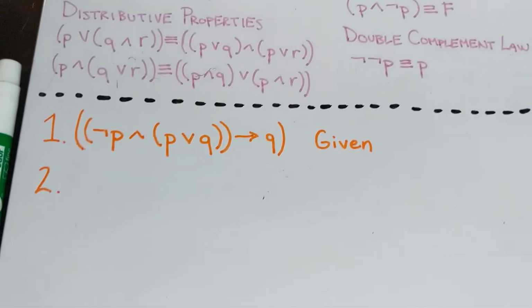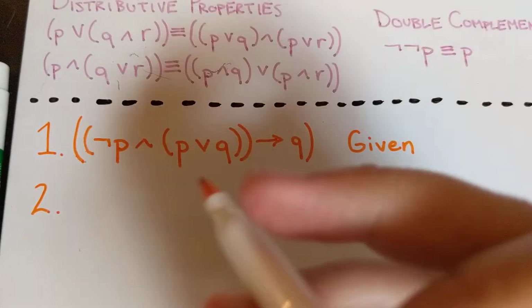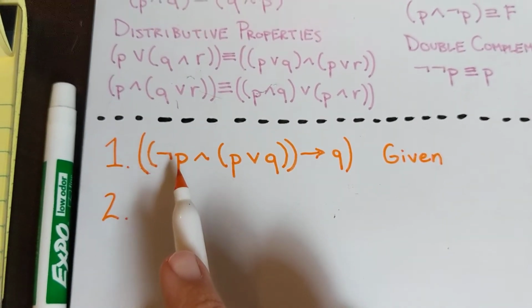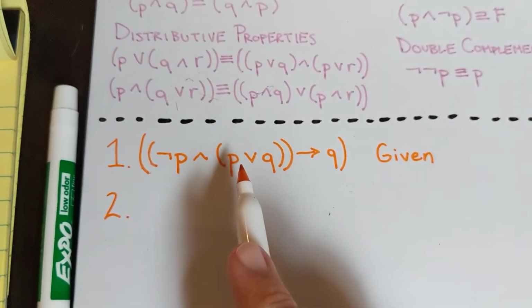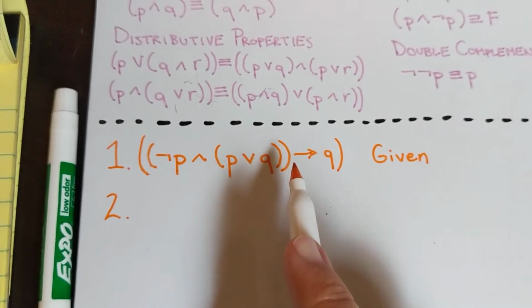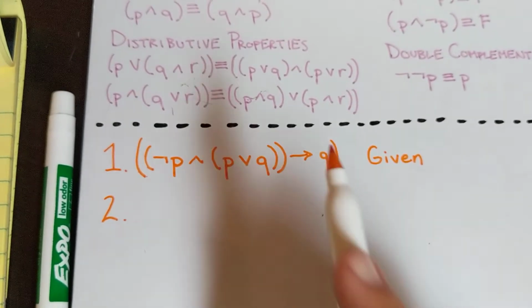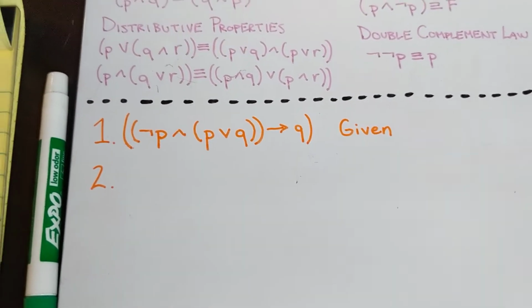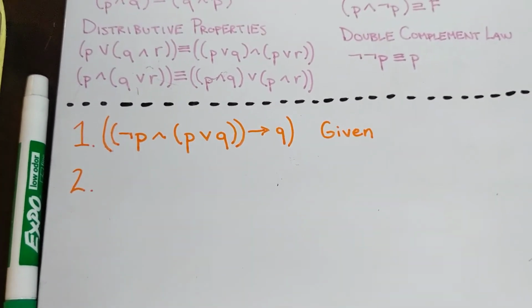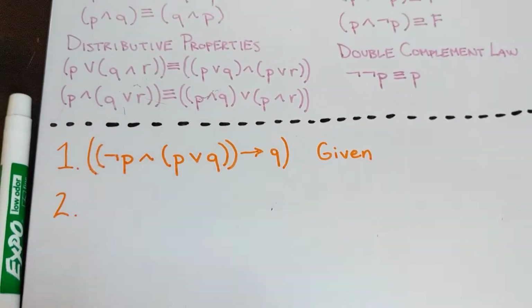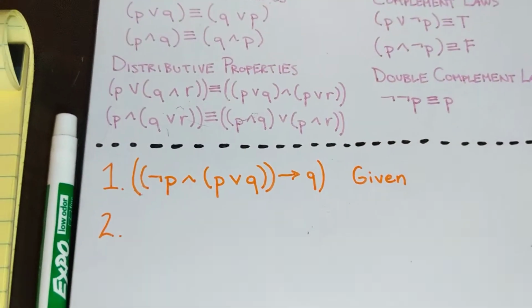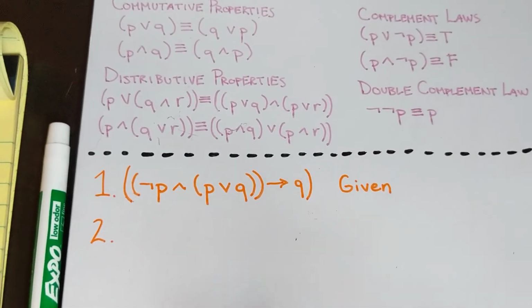All right, so here is our statement that we are going to prove is a tautology. Not P and P or Q implies Q is what we're going to say is a tautology, and we have to prove using only our laws of logic that this is the case. Now this is one that you could also do using a truth table, but we're not going to do that here. All right, so let's just get started.